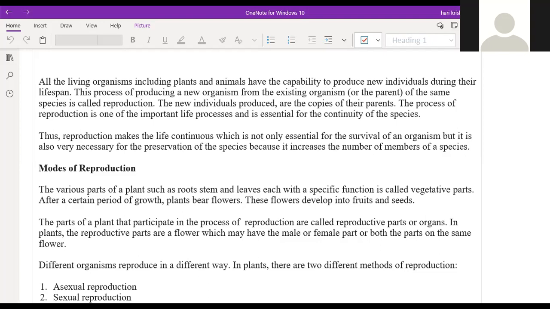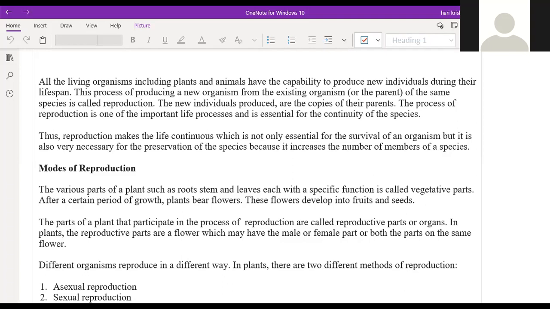So why is reproduction very important in life? Sir, for example, if we consider humans, if we stop reproducing, then a time will come when humans will become extinct, right? So in order to prevent that, reproduction should be done. Very good.